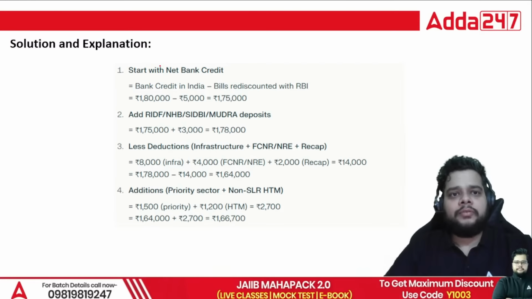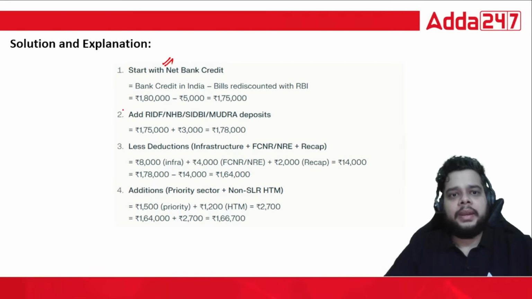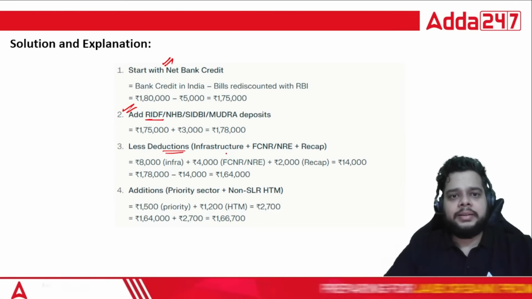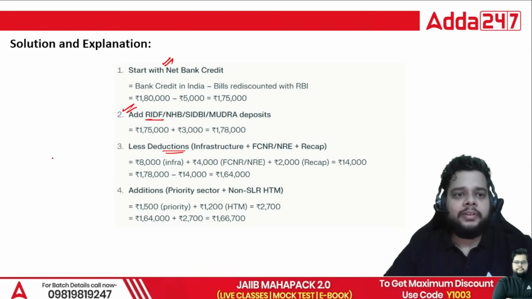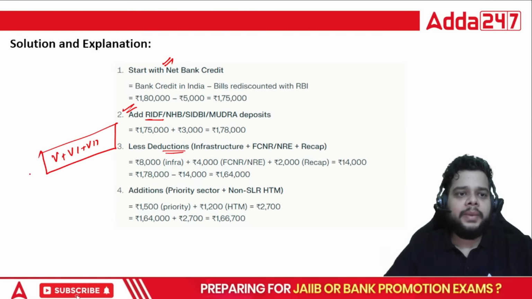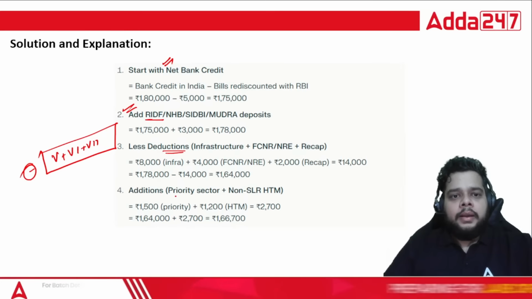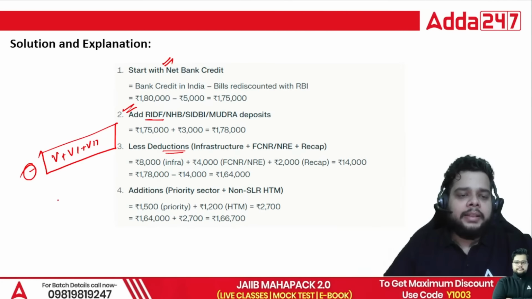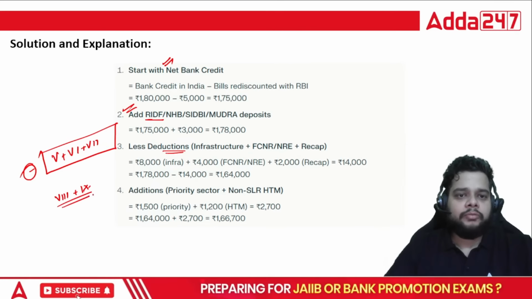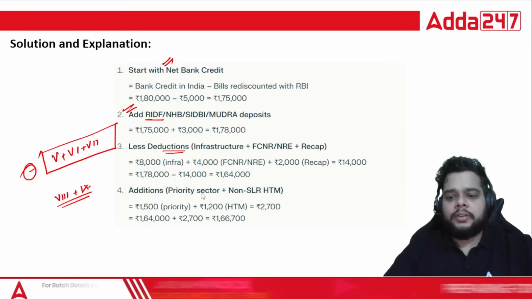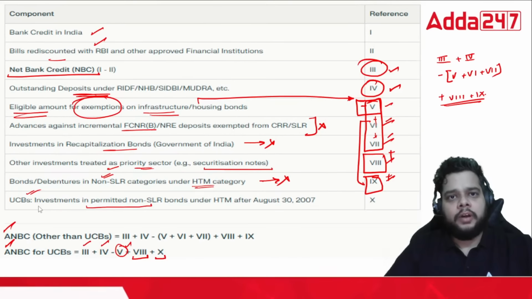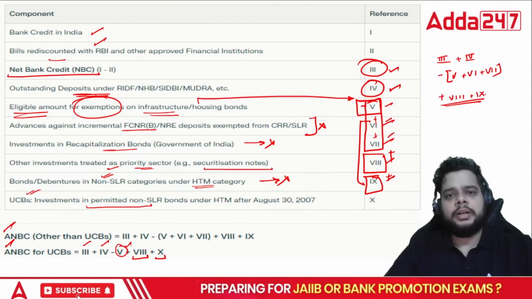So first of all, you have to calculate the NBC, then add the RIDF, then minus your deductions. Deductions being what? The 5, 6 and 7th category. The addition of this you will be subtracting. Then lastly, you will have to add the seventh, yes, after that eighth and ninth category you have to simply add, and the right answer for this question will be option A, that is 166,700 crores. So formulas, if you remember, for ANBC calculation, it is a very easy question.